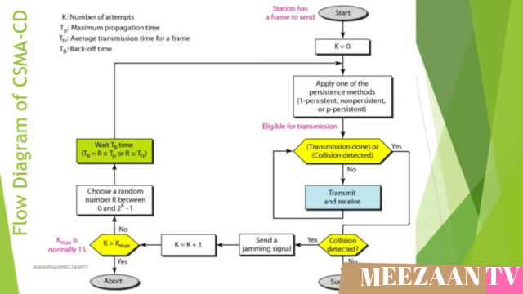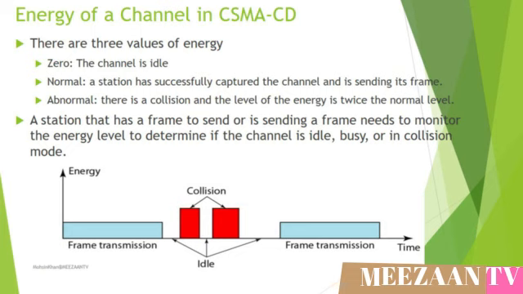The third difference is the sending of a short jamming signal that enforces the collision in case other stations have not yet sensed the collision. In CSMA-CD, there are three levels of energy in a channel: the zero, normal, and abnormal. At the zero level, the channel is idle. At the normal level, the station has successfully captured the channel and is sending its frame. At the abnormal level, there is a collision and the level of the energy is twice the normal level. The energy levels are used when a station that has a frame to send or is sending a frame needs to monitor the energy level to determine if the channel is idle, busy, or in collision mode.